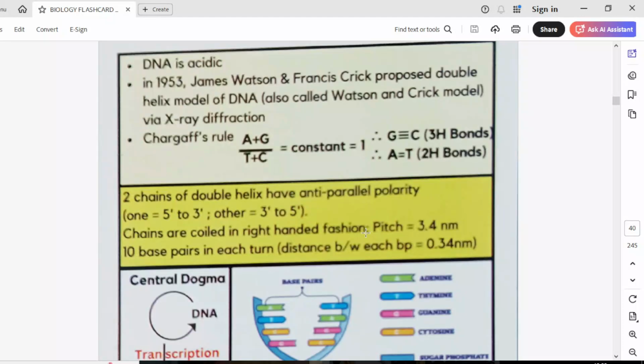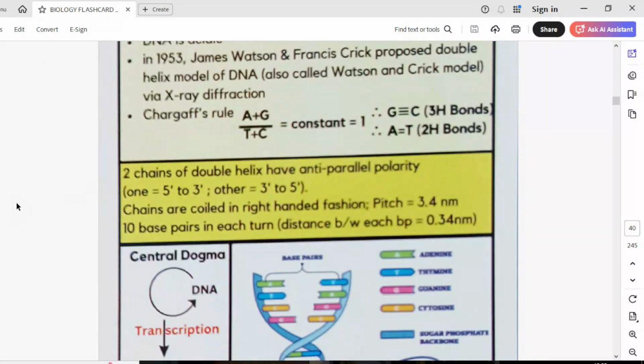We are doing a quick revision, so I am going a little faster. There will be 2 chains in DNA because it's a double helix structure, and these will be anti-parallel and of anti-polarity, because one goes 5' to 3', the other goes 3' to 5'. The chains are coiled in a right-handed fashion because we are discussing B type DNA here. The pitch is 3.4 nanometers, I have discussed it in angstrom before.